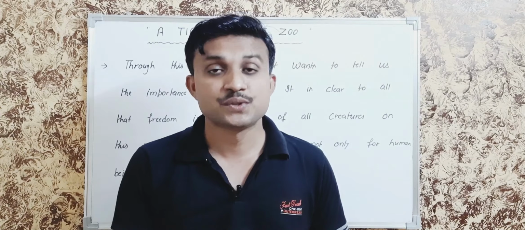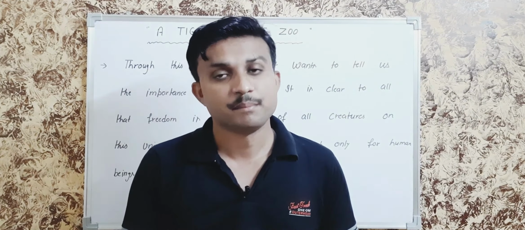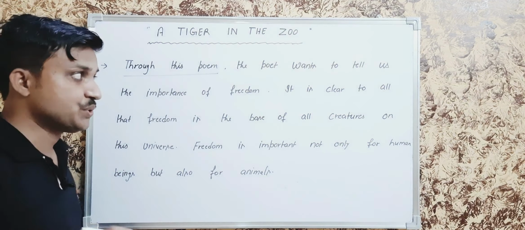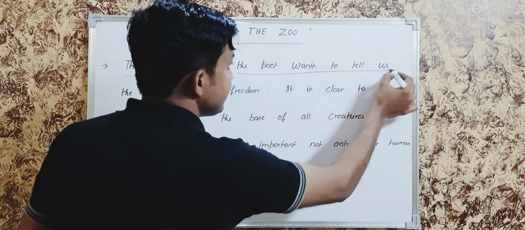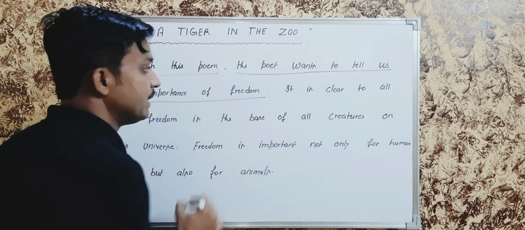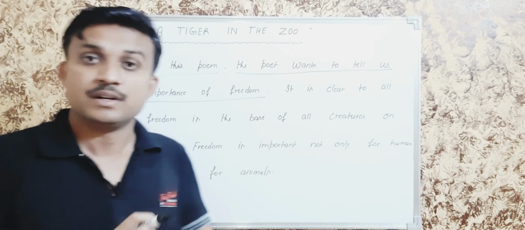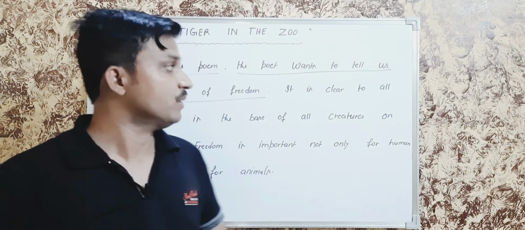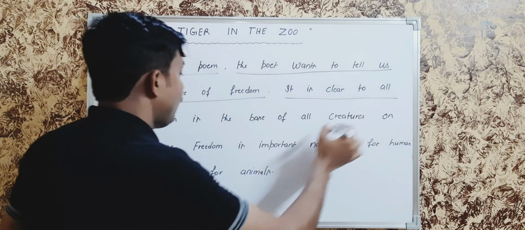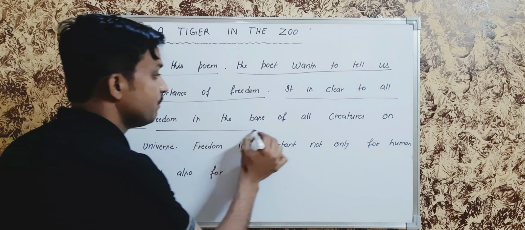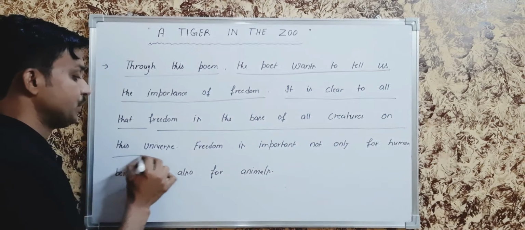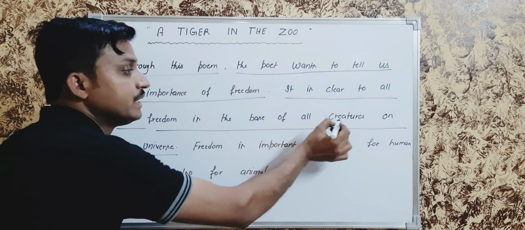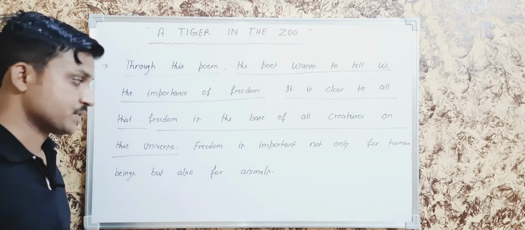At last, the poet wants to give us moral education through this poem. Look here. Through this poem, A Tiger in the Zoo, the poet wants to tell us the importance of freedom. It is clear to all that freedom is the base of all creatures on this universe. Most important line: freedom is the base of all creatures on this universe.